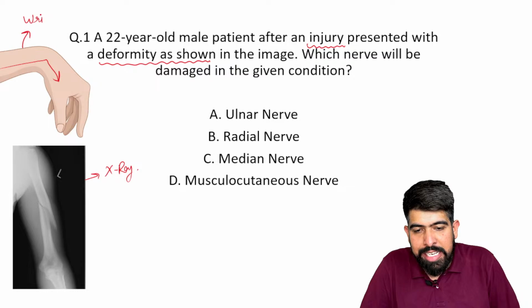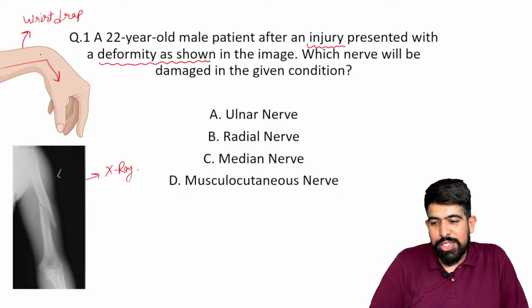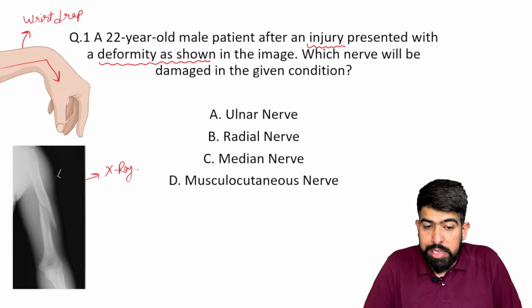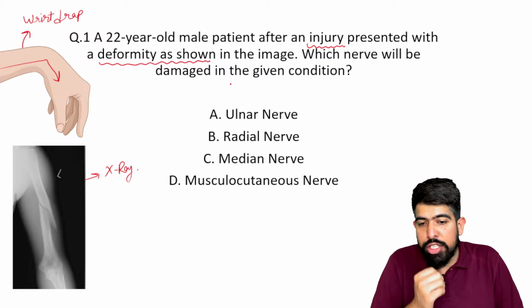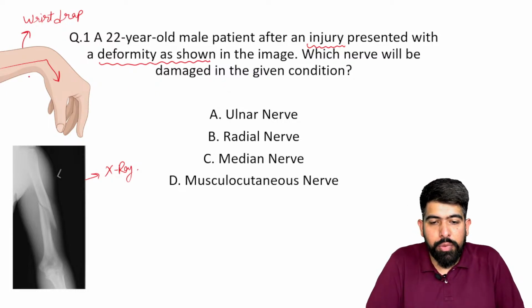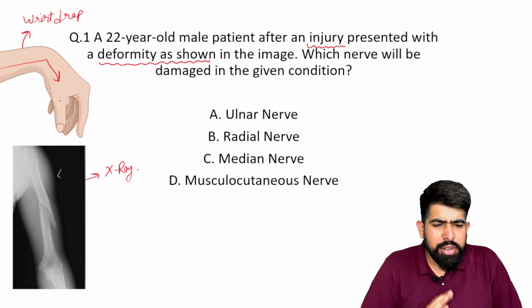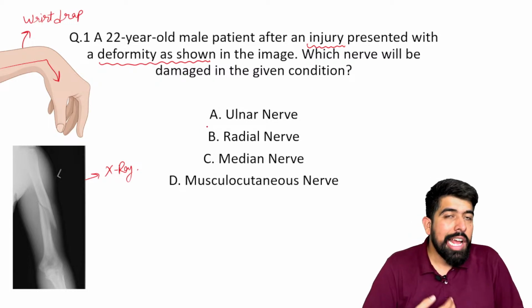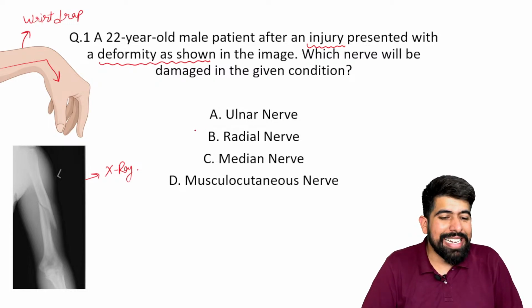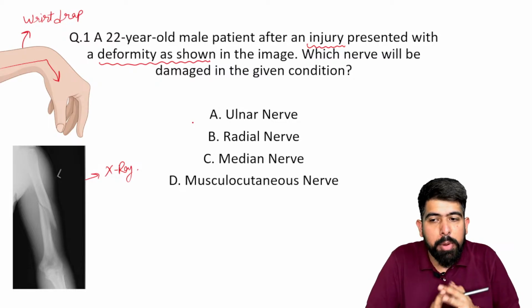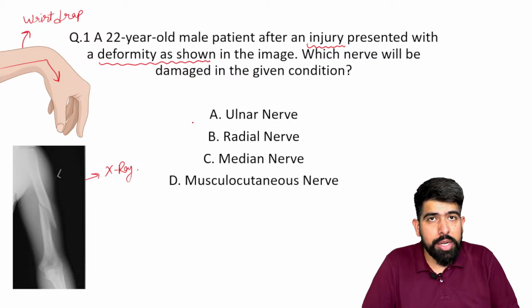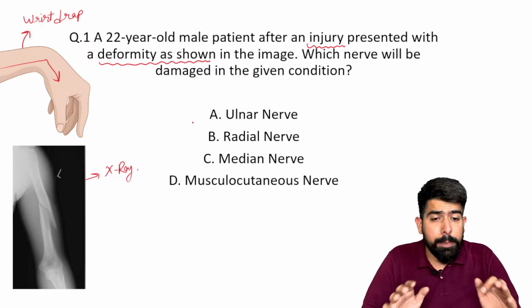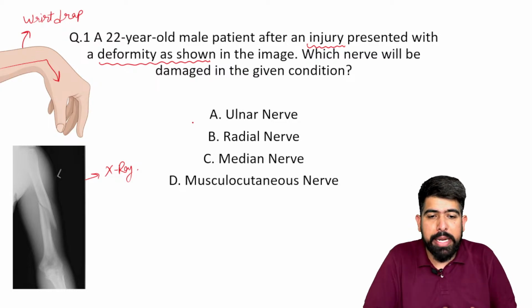So there is a wrist drop seen in the image, and the question asks which nerve will be damaged. Two things are given: the first is the image, which shows wrist drop. I hope everyone knows about the nerves: the ulnar nerve, the radial, the median, and the musculocutaneous. These topics about the nerves and the brachial plexus are very important. I hope you studied the brachial plexus very well.